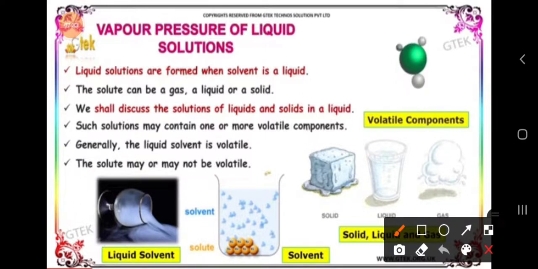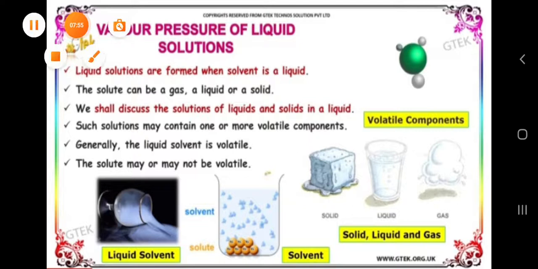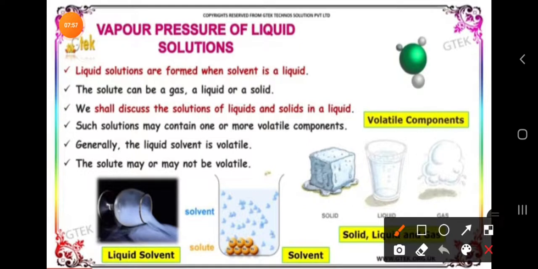We have discussed liquid solutions, where the solute will be liquid and the solvent will also be liquid, or anyway the solvent will compulsorily be a liquid. In the solution, one will be the liquid, that is the solvent. The solvent is nothing but the major component. The solute you can take maybe a gas, a liquid or a solid.